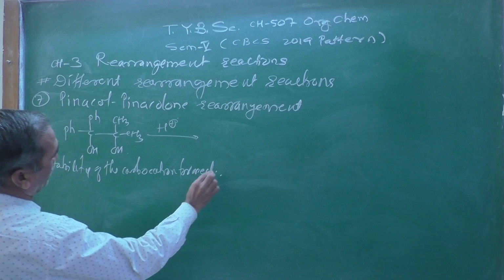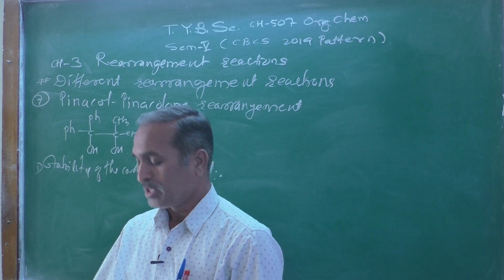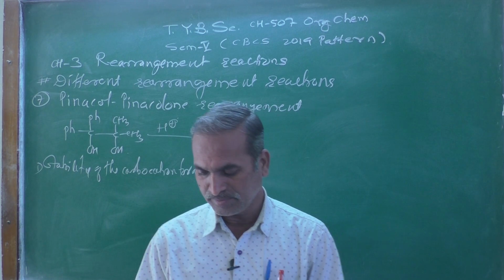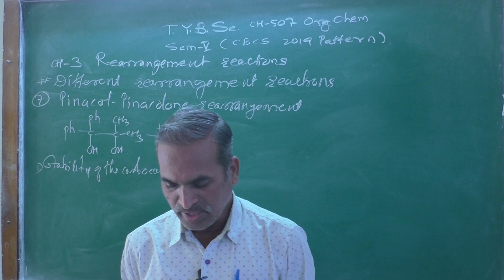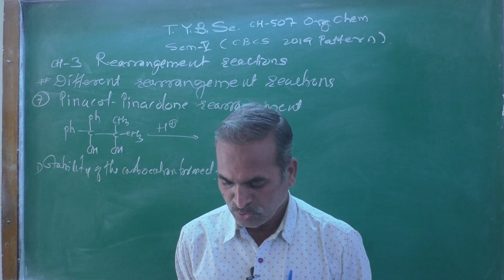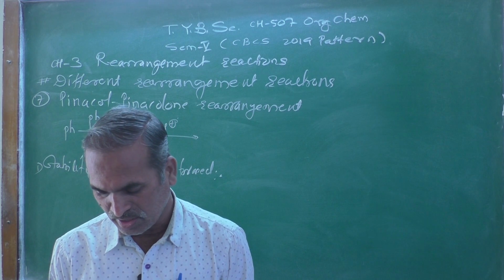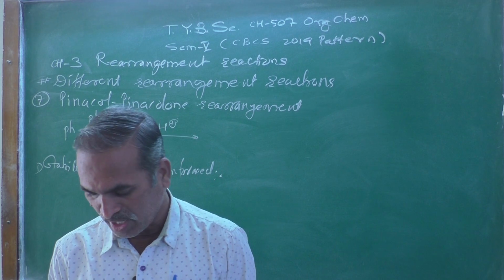Stability of the carbocation formed, that is the first point we are discussing here. Pinacol rearrangement in case of 1,1-dimethyl-2,2-diphenyl glycol results in the formation of the most stable carbocation.